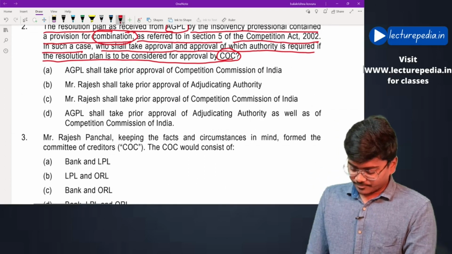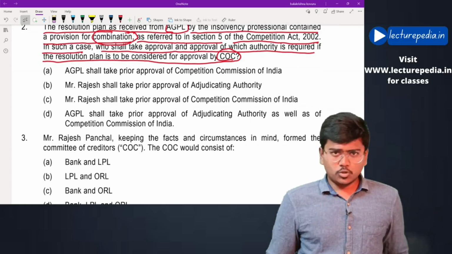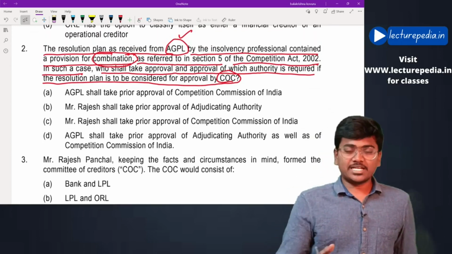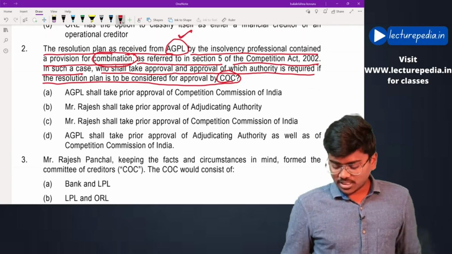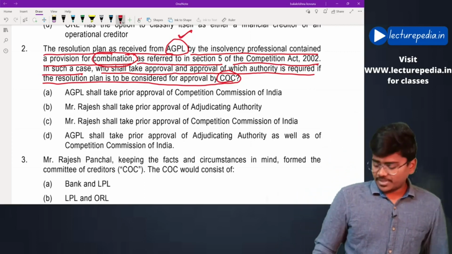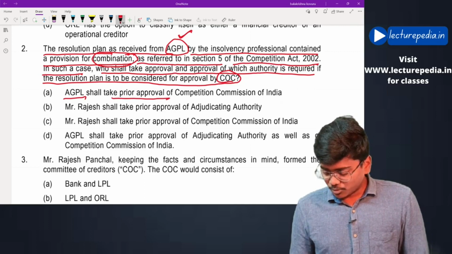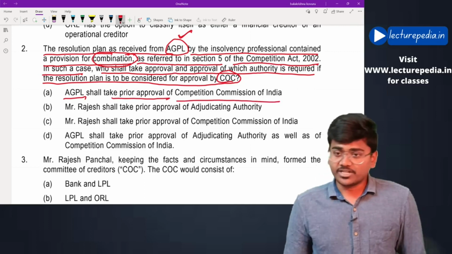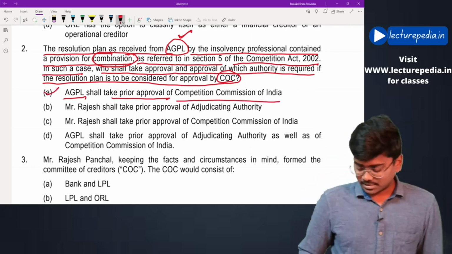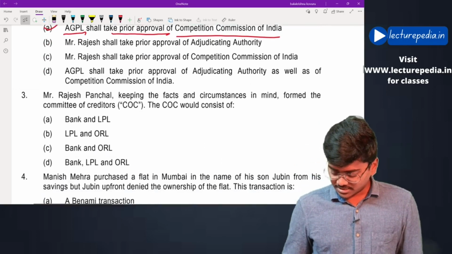Let us see. First of all, who has to obtain the approval? AGPL. Okay, the resolution applicant has to obtain the approval. AGPL shall take prior approval of the Competition Commission of India. Fine, this would be the correct answer. Next.